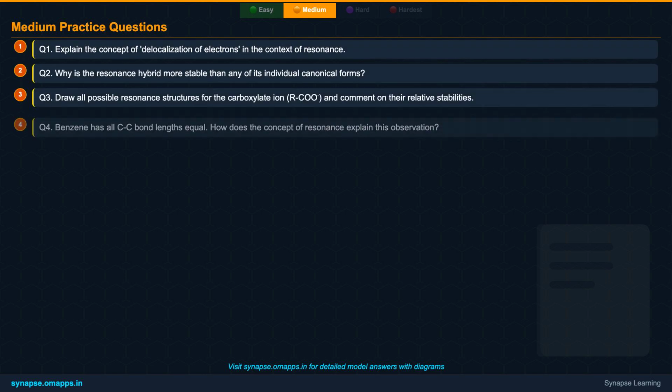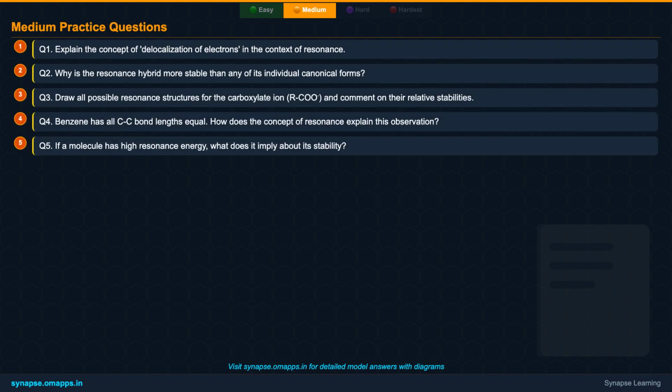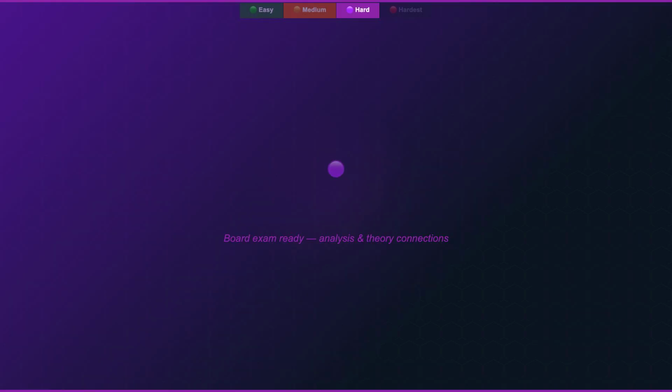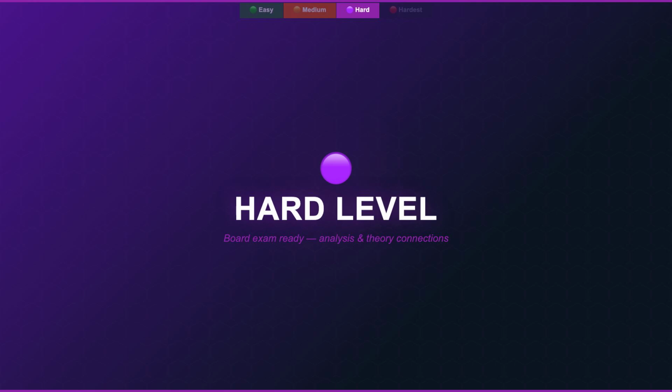Alright, it's time for some medium-level practice. These questions will challenge you to apply the rules for drawing resonance structures, evaluate their stability, and explain common chemical phenomena using the concept of resonance. Take your time, draw structures carefully, and think critically about the implications of electron delocalization. Good luck! Now, let's step up to the hard level.